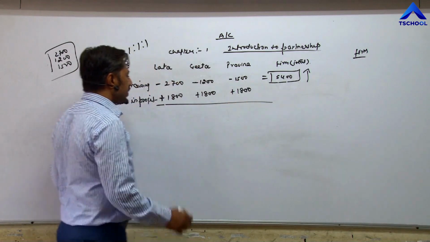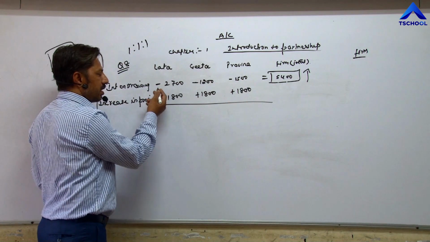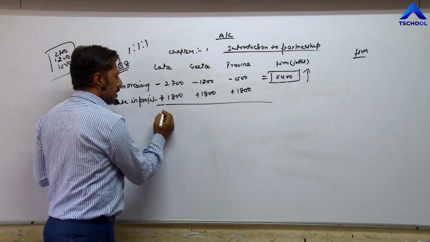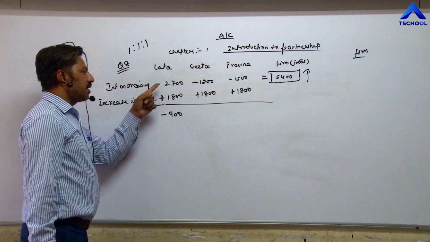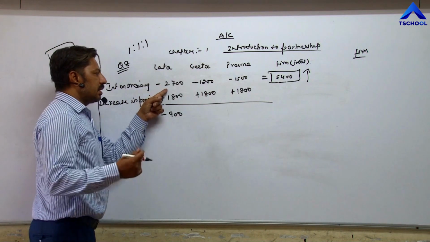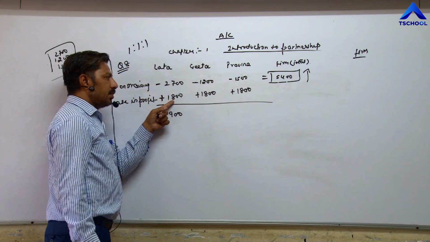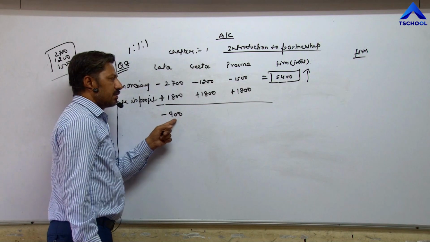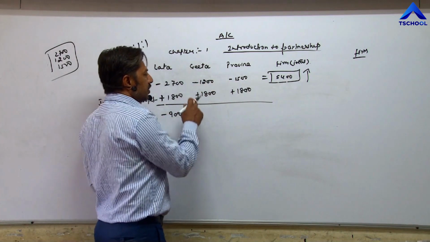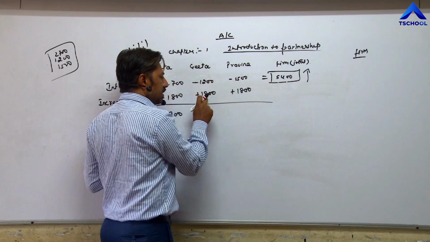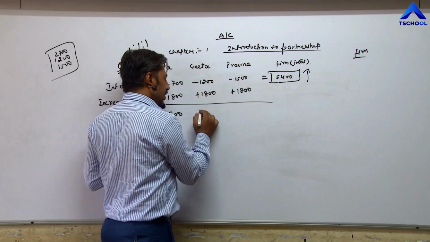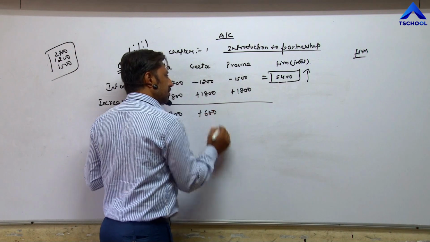So what is the net effect? Minus 2700 plus 1800, Lata is in loss of 900. On one side she is paying 2700, on the other side she is receiving 1800, so she is in loss of 900. Geeta is paying 1200, on the other side she is receiving 1800, so she is in profit of 600.